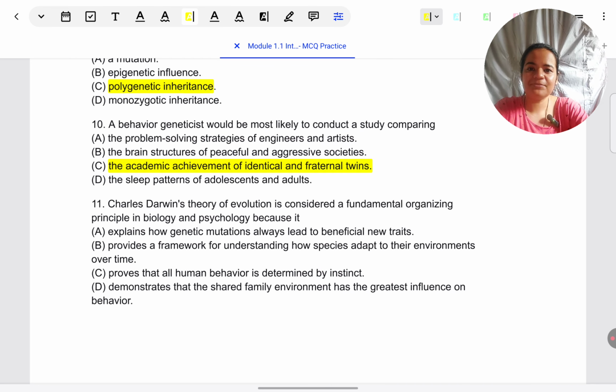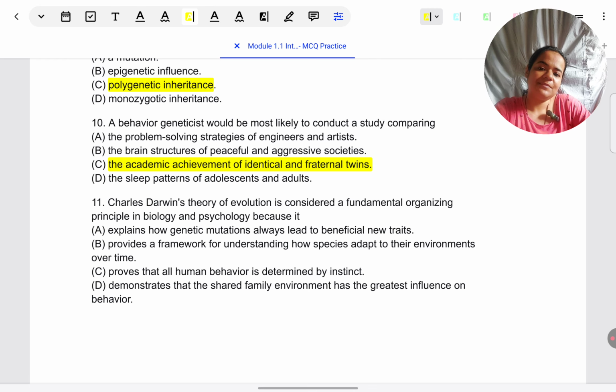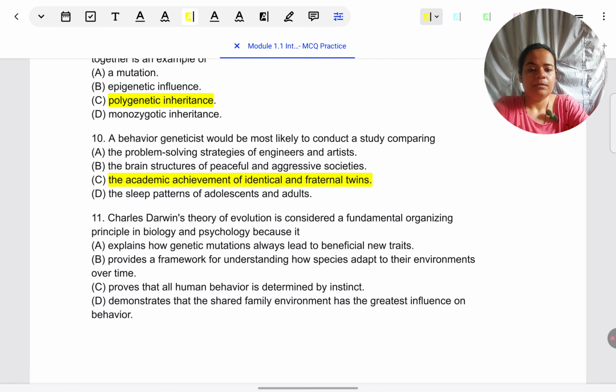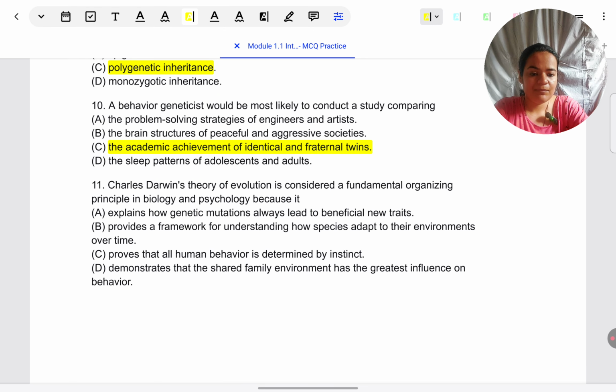Let's come to question 11. Charles Darwin's theory of evolution is considered a fundamental organizing principle in biology and psychology because, okay, again, we will not know the exact wording, but let's think of why the theory is considered fundamental. It is about adaptation, basically, survival of the fittest.